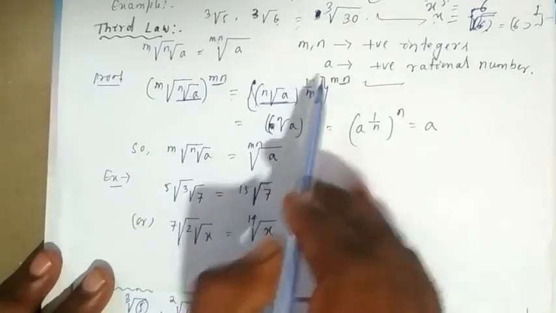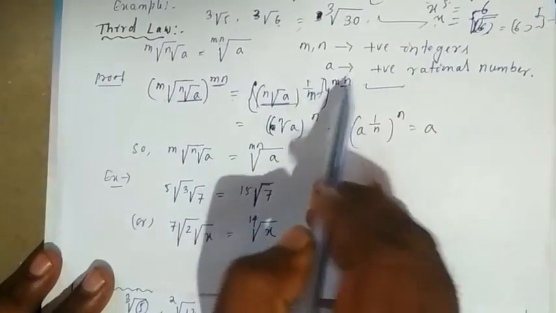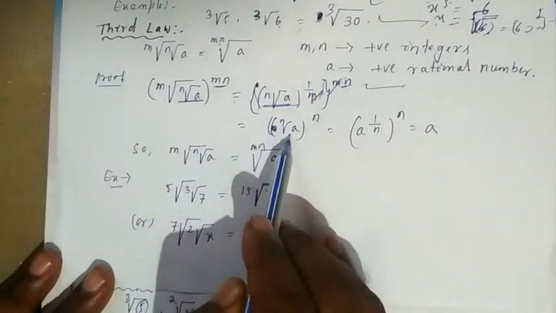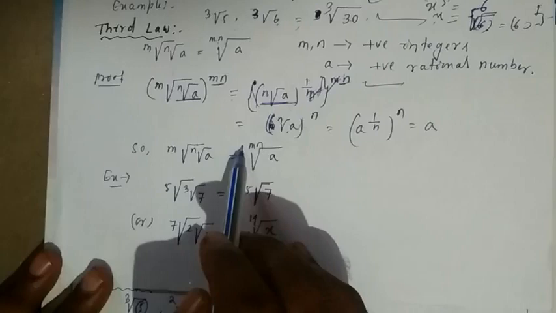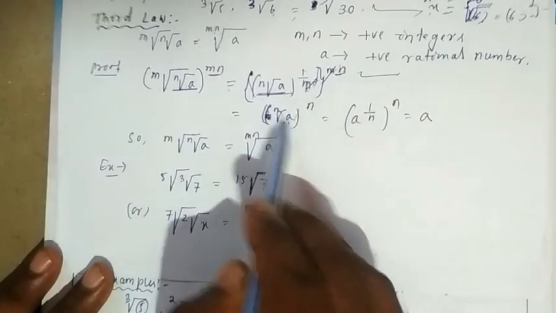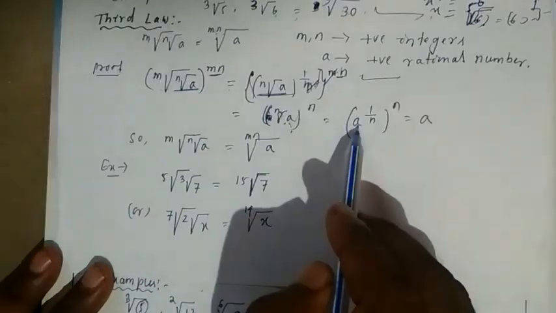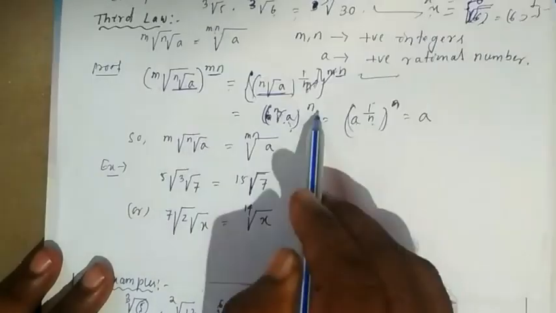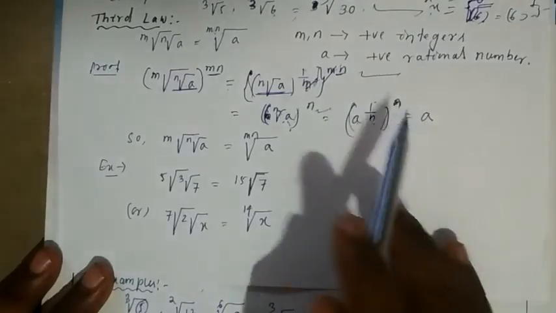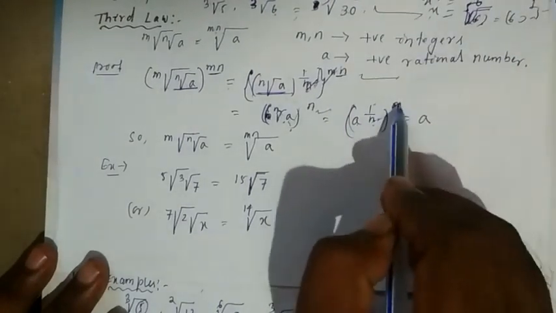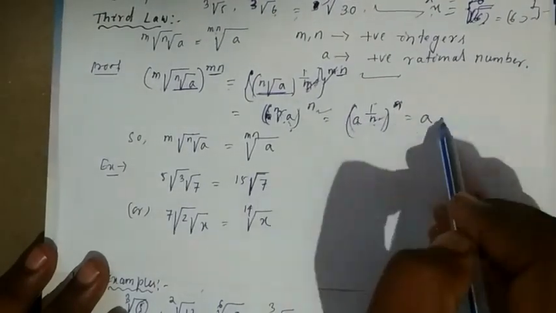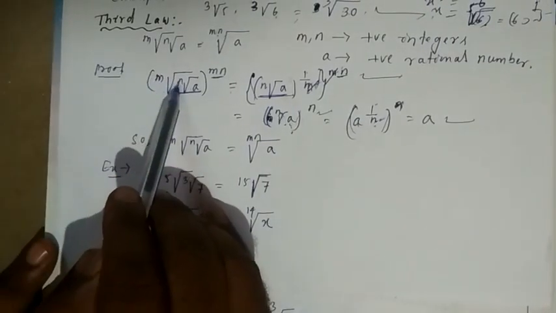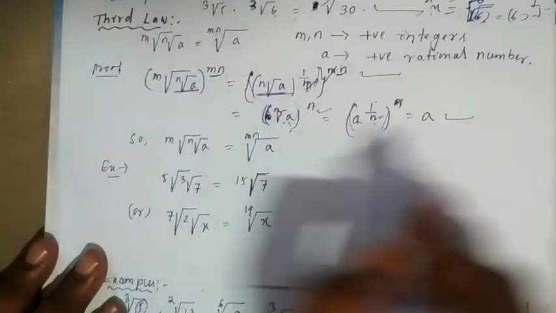Now according to the laws of exponent, these two you have to multiply, and they will be cancelled. So the nth root of a whole to the power of n. Again the nth root of a in exponential form you can write as a to the power of 1 by n, again raised to the power of n. Again according to the laws of exponent, n will be cancelled, so we will get only a. What you got here: the mth root, again the nth root of a, whole to the power of mn is equal to a.